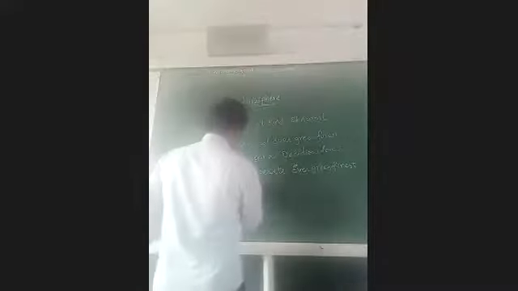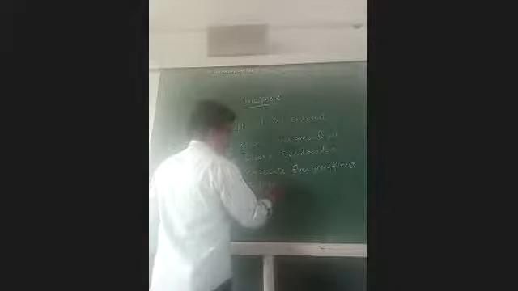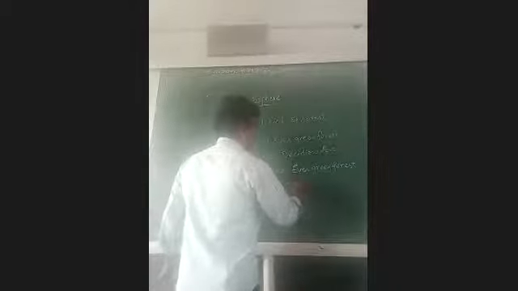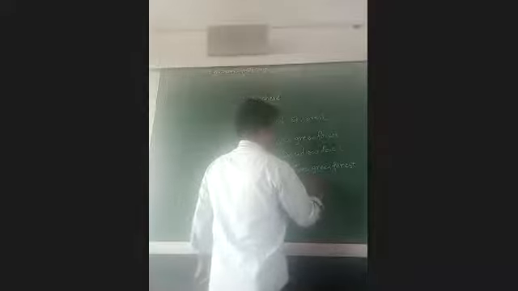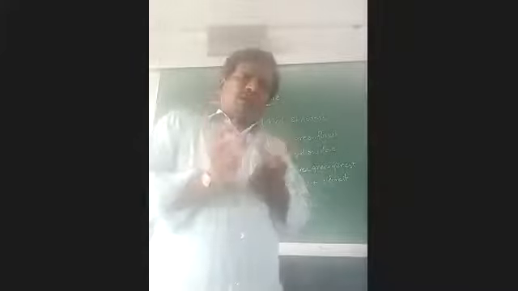Then we have temperate deciduous forest. Okay, temperate deciduous forest. Right. Then we have a different, unique type of vegetation, that is Mediterranean vegetation.